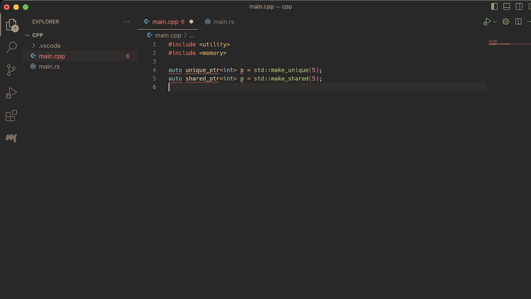So smart pointers are very good for modeling ownership in C++, and you should use them and avoid raw pointers whenever possible. I think raw pointers are pretty useful sometimes, but in general, you should try to stay away from them if you can, just to make sure it's clear. Smart pointers allow you to model ownership and convey that meaning to yourself or future developers who work on the project. Now let's compare it to Rust ownership.